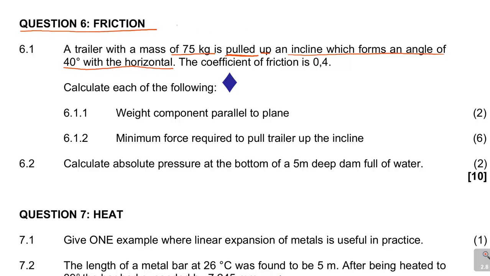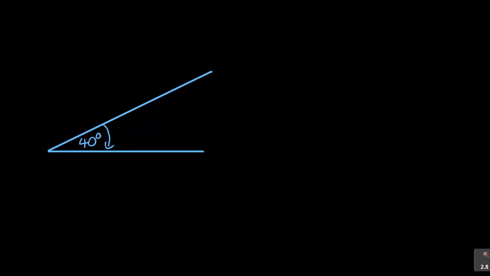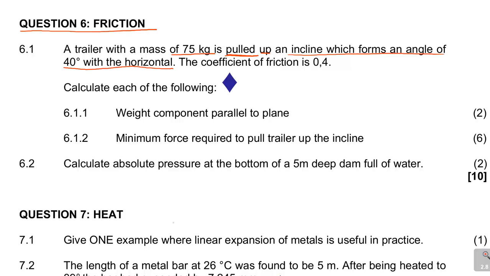So you've got the angle. We just looked at a similar question. They're saying it's pulled up at an angle of 40 degrees with the horizontal. The mass of the trailer is 75 kg. So if I come here and say this is my trailer, it's 75 kg. Remember, we've just looked at something similar. And then the question continues.